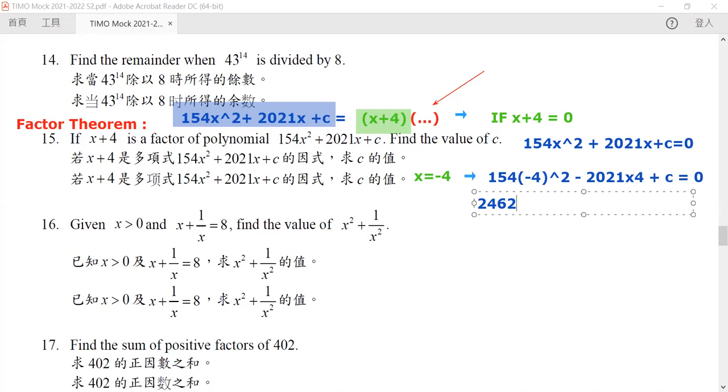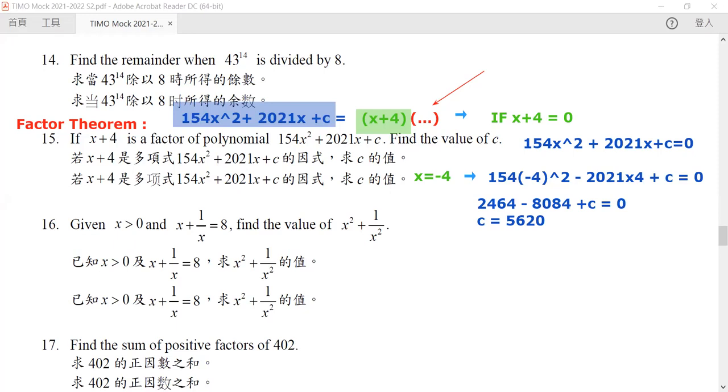154 times 16 is equal to 2464. And then the next term will be -8184, and then plus c is equal to 0. So after rearrangement, we know that c must be equal to 5620. Okay, so our answer is 5620.